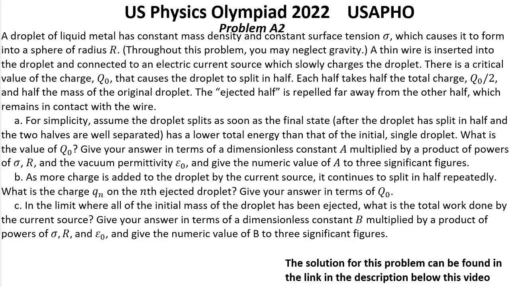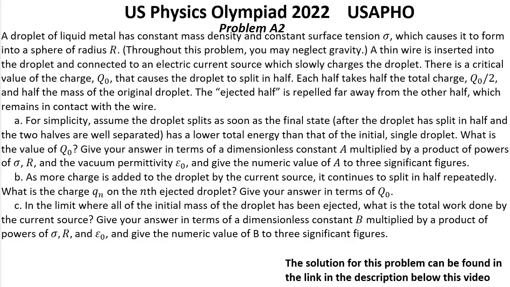What is the value of Q0? Give your answer in terms of a dimensionless constant A multiplied by a product of powers of sigma, r, and the vacuum permittivity epsilon 0, and give the numeric value of A to three significant figures.